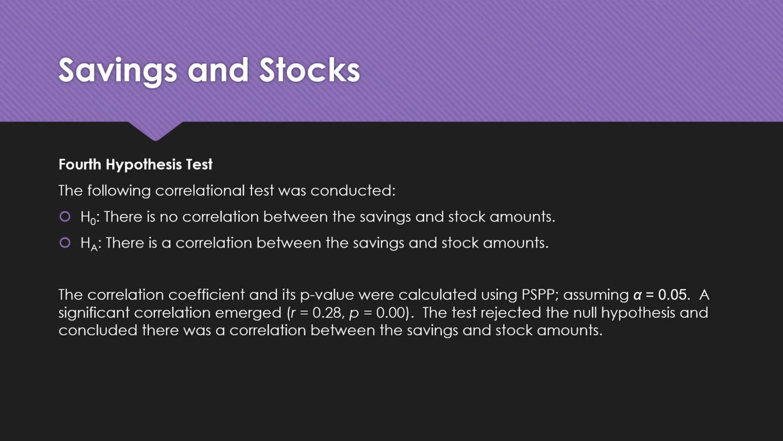For our fourth hypothesis test, the null hypothesis was created. There is no correlation between the savings and stocks amount. Alternate hypothesis, there is a correlation between the savings and stocks amount. The correlation coefficient and its p-value were calculated using PSPP, assuming that alpha equals 0.05. A significant correlation did emerge with the coefficient of 0.28 and the p-value equaling 0. The test rejected the null hypothesis and concluded that there was a correlation between the savings and stocks amount.